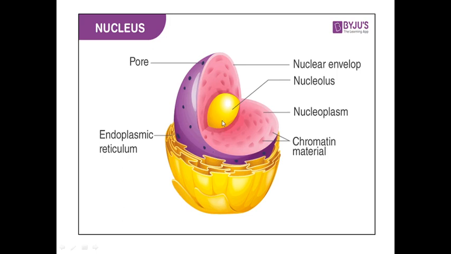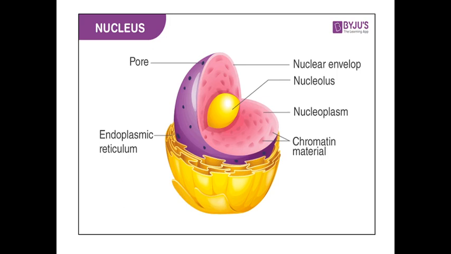So it is a dense and spherical region in the cytoplasm, which has a double membrane structure. Okay, means there are pores in the membrane. You can see here some pores, and double membrane means what? Double coating is there. So that is the structure of the nucleus, and the functions are important as it controls the cell's activities such as the growth of the cell or the reproduction, means the division. All these activities are controlled by the nucleus.